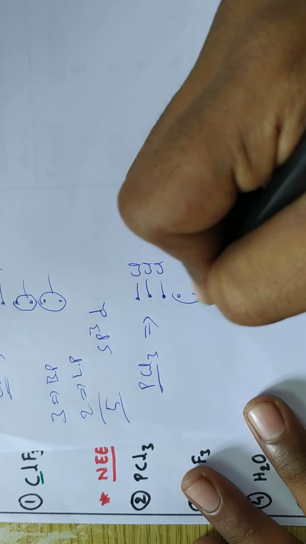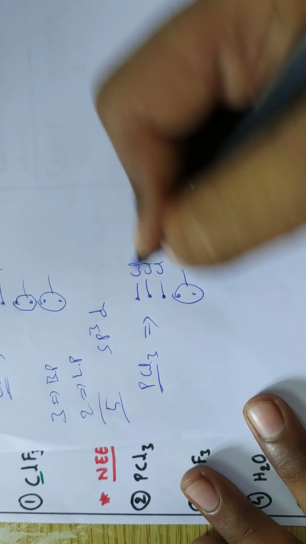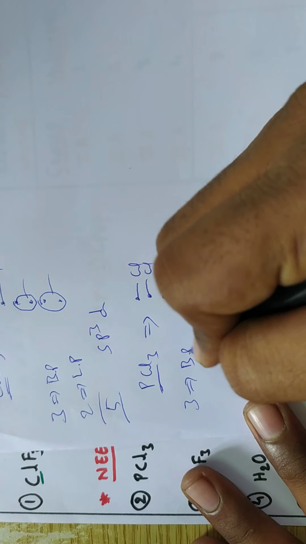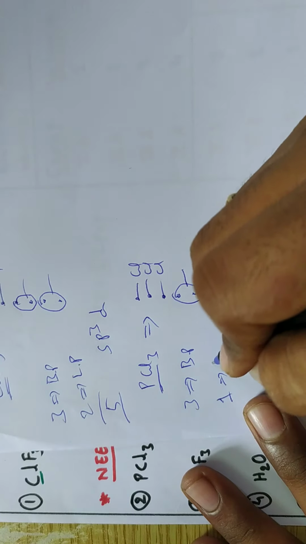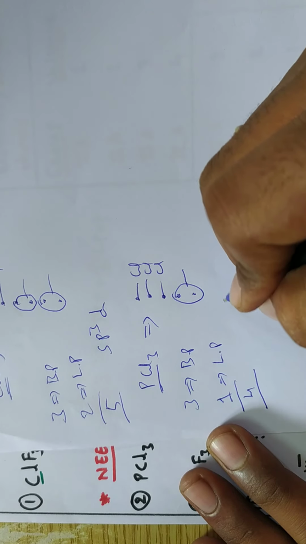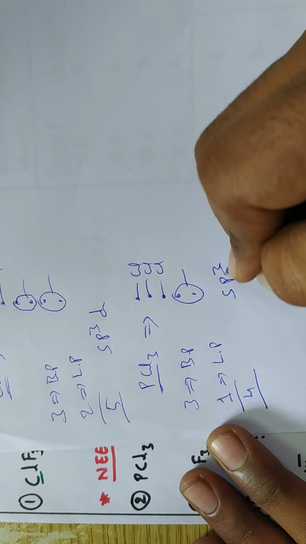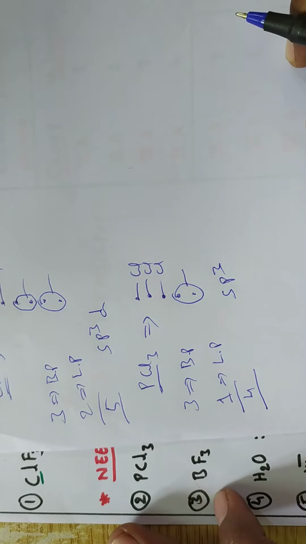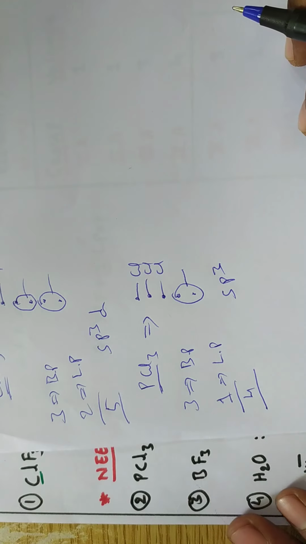3 bond pairs, 1 lone pair. So 3 bond pairs are there, 1 lone pair is there. Totally 4. Then the hybridization is what? sp3 is the hybridization. So like this we can find out the hybridization of different molecules.